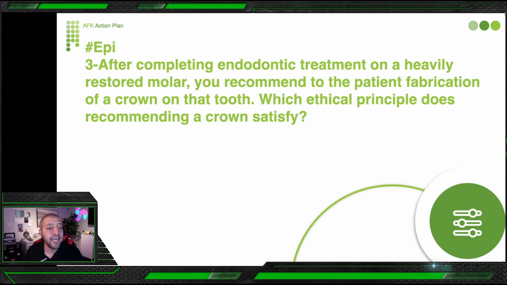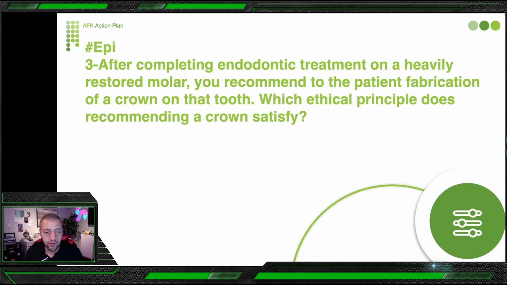After completing endodontic treatment on a heavily restored molar, so here you did root canal treatments on a tooth which is badly broken, you recommend to the patient to fabricate a crown on the tooth. So you recommended to the patient fabrication of a crown on the tooth. Which ethical principle does recommending a crown satisfy?